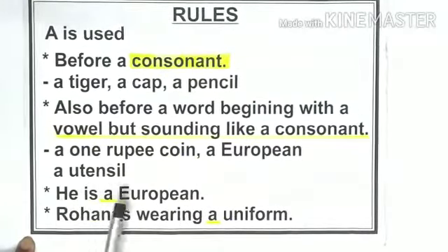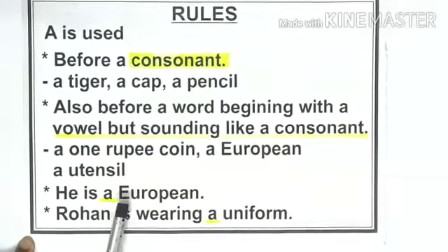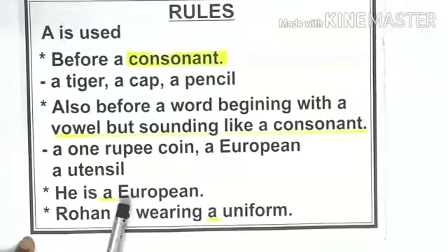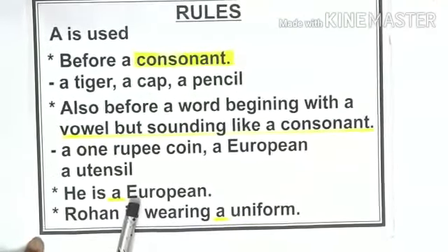Let us understand with example. Here it is written, he is a European. Here, European is starting with a vowel. So we would have used an. Why have we used a? Because when we pronounce the word European, the sound of a consonant Y is coming.